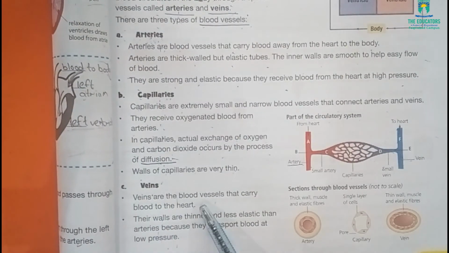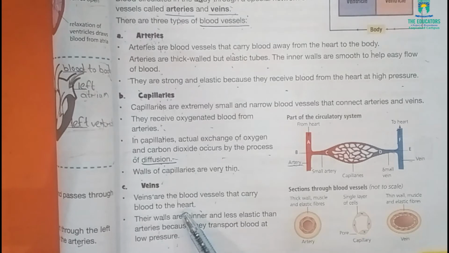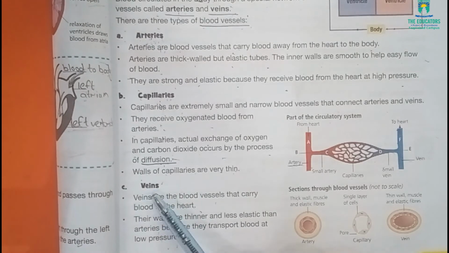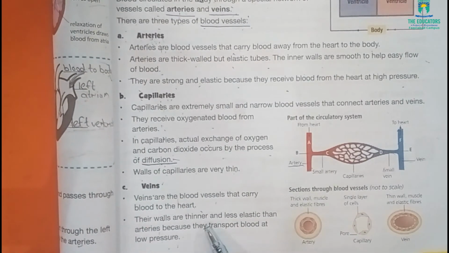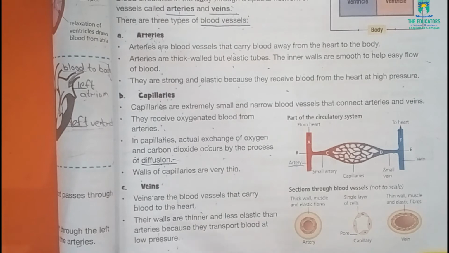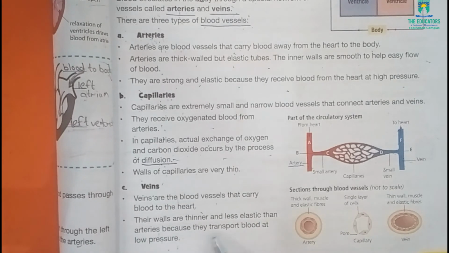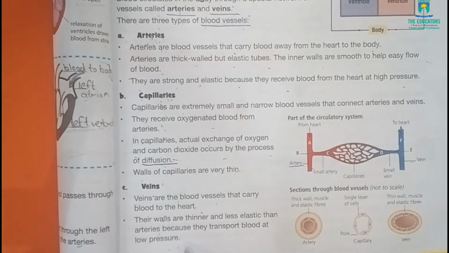Next is veins. Veins are the blood vessels that carry blood to the heart. Arteries carry blood away from the heart, while veins carry blood to the heart. Their walls are thinner and less elastic than arteries because they transport blood at low pressure.